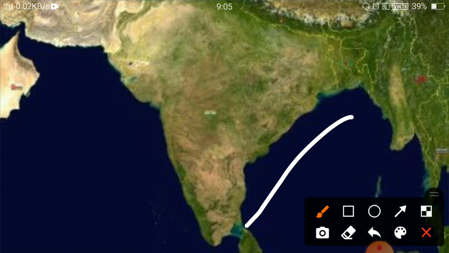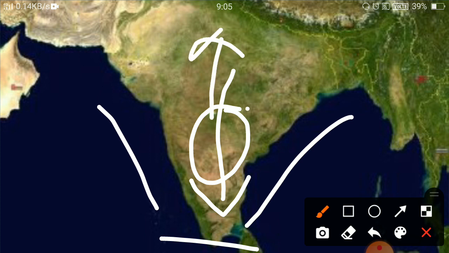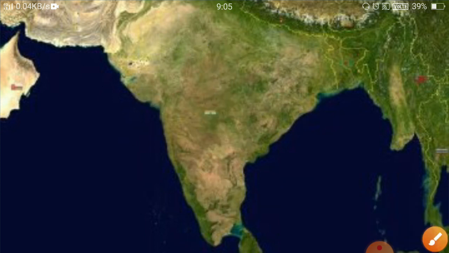Yes, three sides covered by water and one side covered by land is called a peninsula. That way, the southern part of our India is a peninsula.